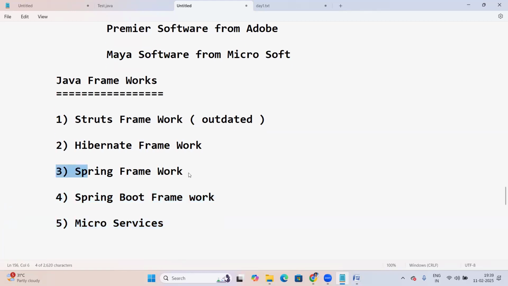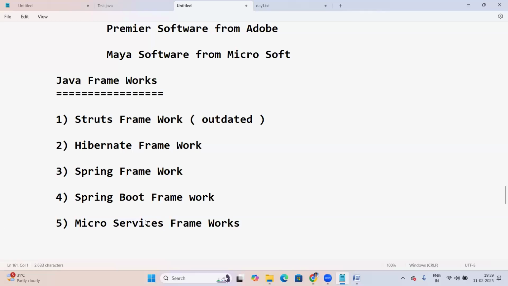If you know the Spring framework, then Spring Boot is very simple. Spring Boot is built on top of the Spring framework. Spring Boot is a very lightweight framework compared to the Spring framework. Next, the microservices framework.